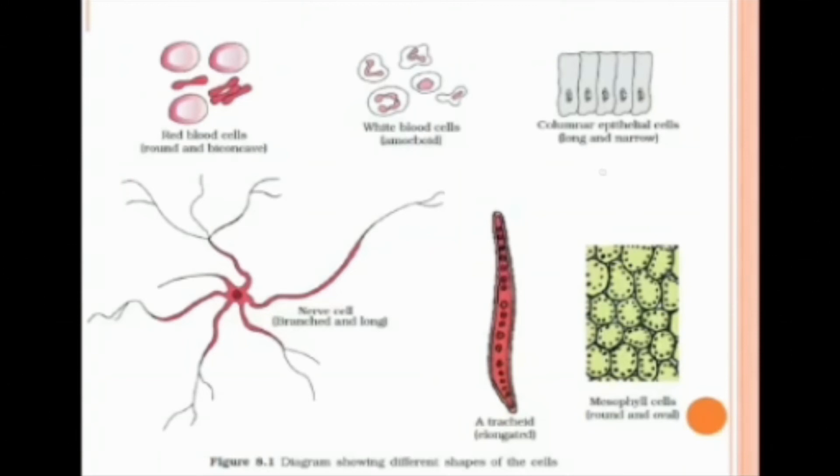Then columnar epithelial cells are long and narrow, as you can observe. Nerve cell, as we said, is the longest cell. Then tracheid is elongated. Then mesophyll cells are round and oval. We will learn about tracheids and mesophyll cells in more detail in the chapter Anatomy of Flowering Plants.